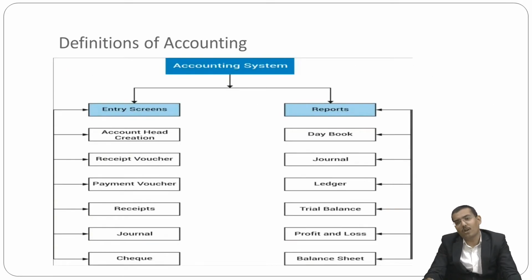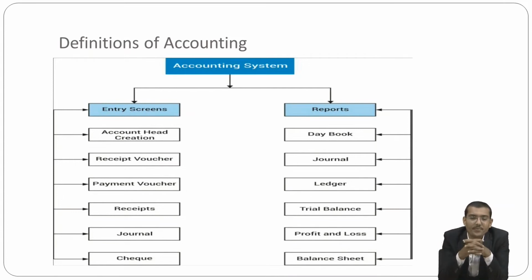So now moving forward, the definition of accounting. Here I just define what the accounting system is. If we require accounting information, then it will be defined in two aspects. First is the entry screens and second is reports. If we are talking about the reports, then the day book or journals are there, then going to the ledger, then going to the trial balance, then going to the trading and P&L account, and then preparing a balance sheet. So these are the process also, and these are the report system also.